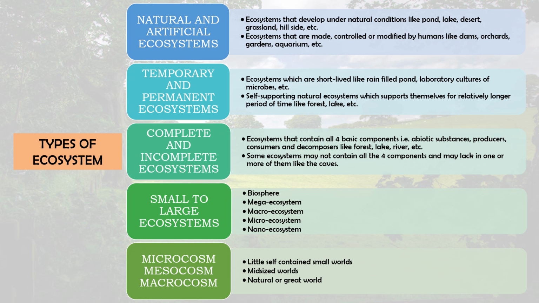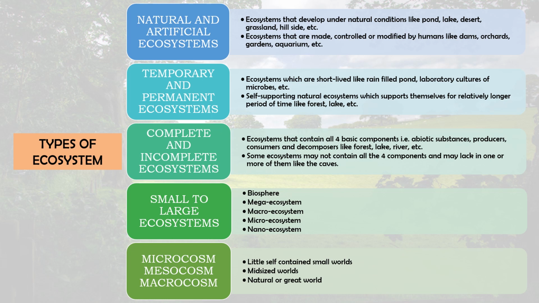Now there are some small and some large ecosystems. Depending on their size, a hierarchy of ecosystems can be distinguished. The first one is the biosphere, the largest ecosystem, which includes the entire planet.